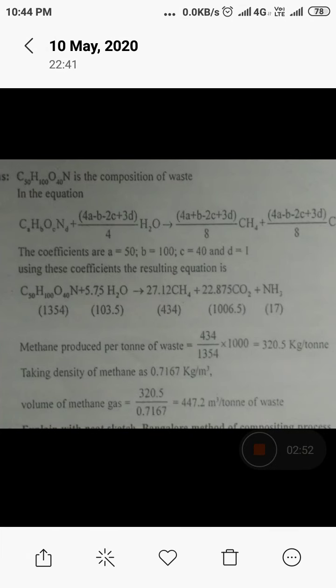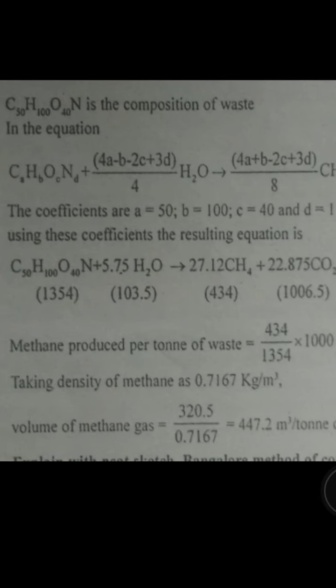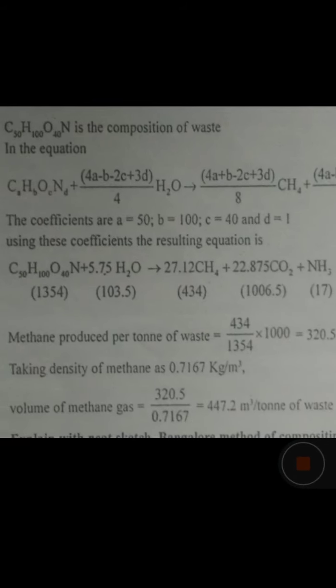So whatever you have determined, you multiply that with 5.75. Why you have to multiply with 5.75 is because the number you have determined now is equivalent to the above equation.